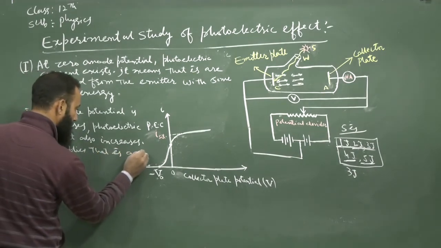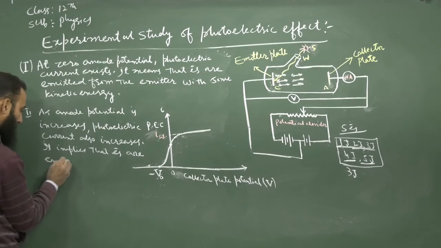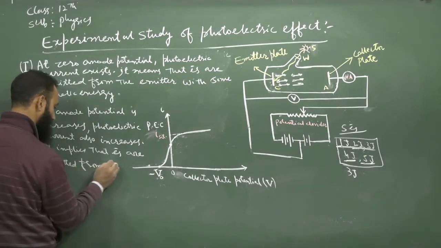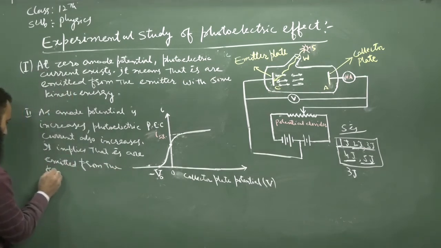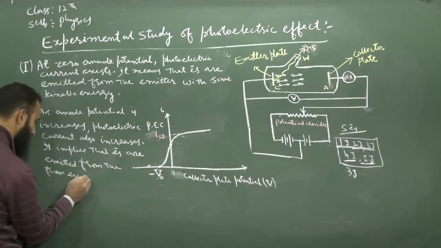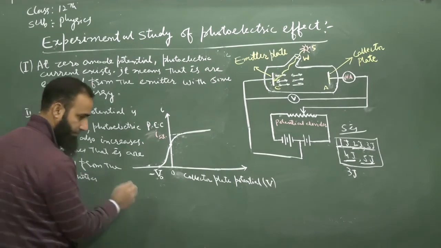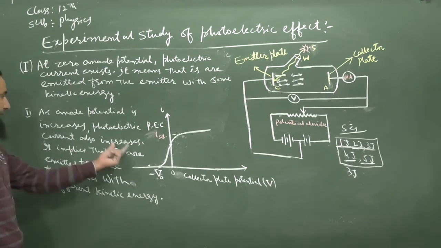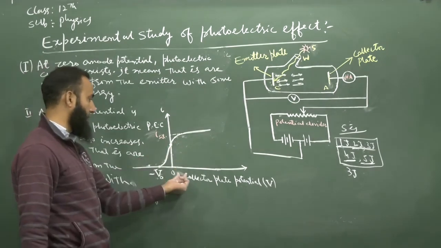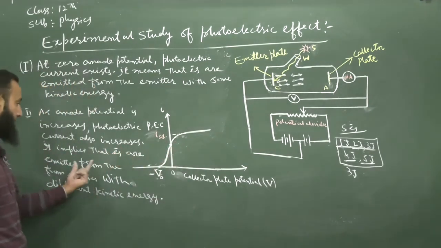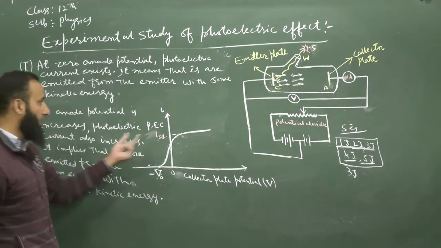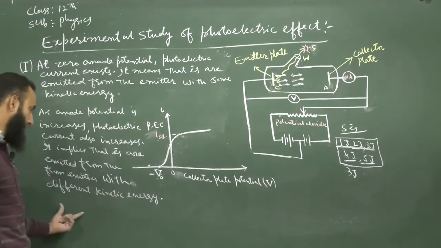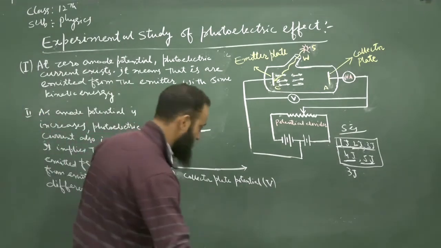When we increase the potential, the photoelectric current also increases. It implies that the photoelectrons emitted from the emitter plate are emitted with different kinetic energy. This is what it implies.